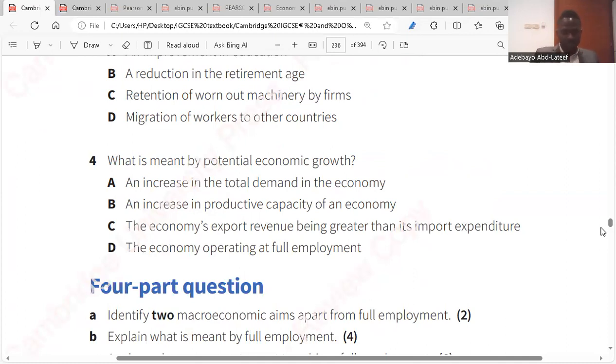None of them. The economy is operating at full employment. That means all resources are fully utilized. Actual economic growth is when the economy is producing, but it can reach its potential when it's operating at full employment. That means all the factors of production are fully employed. That is full employment. So the answer is D. Are they clear? Yes. So that's the end of that chapter.